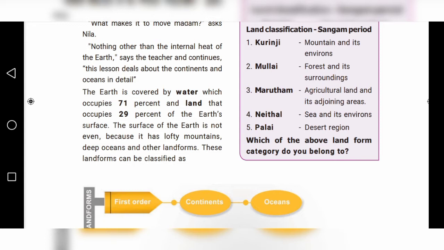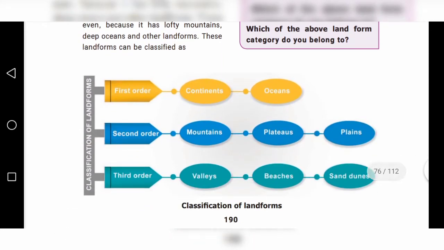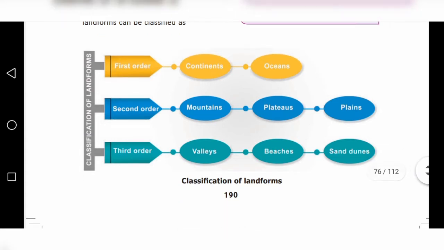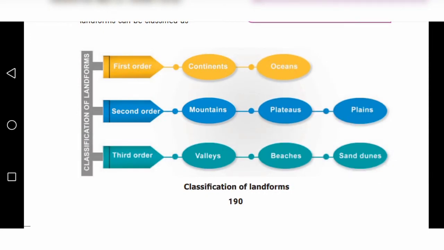These landforms can be classified into three orders. The yellow color, blue color and green color are the differentiation of the first order, second order and third order. First order landforms means continents and oceans.